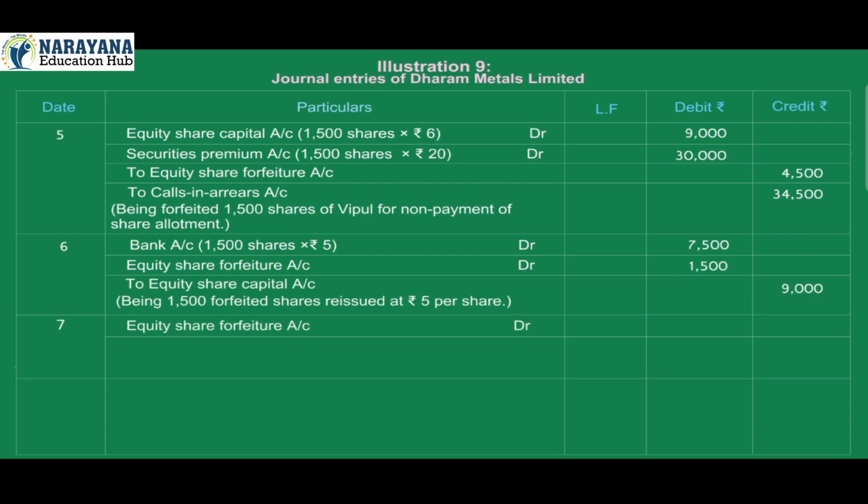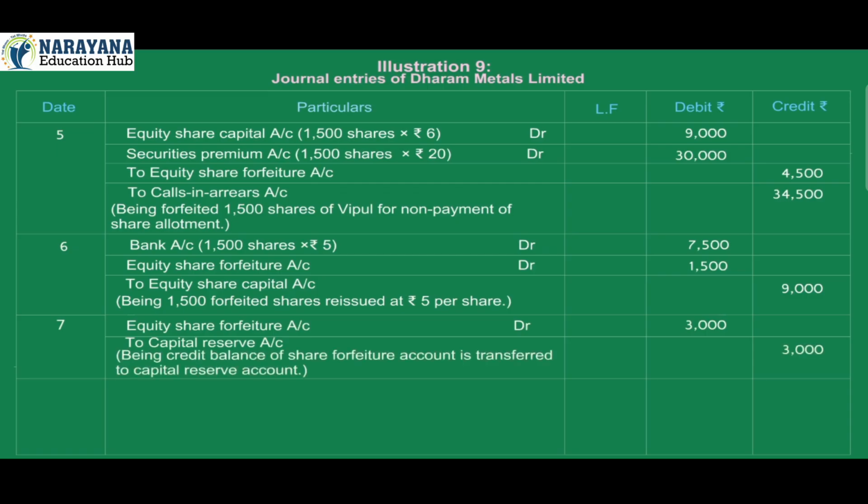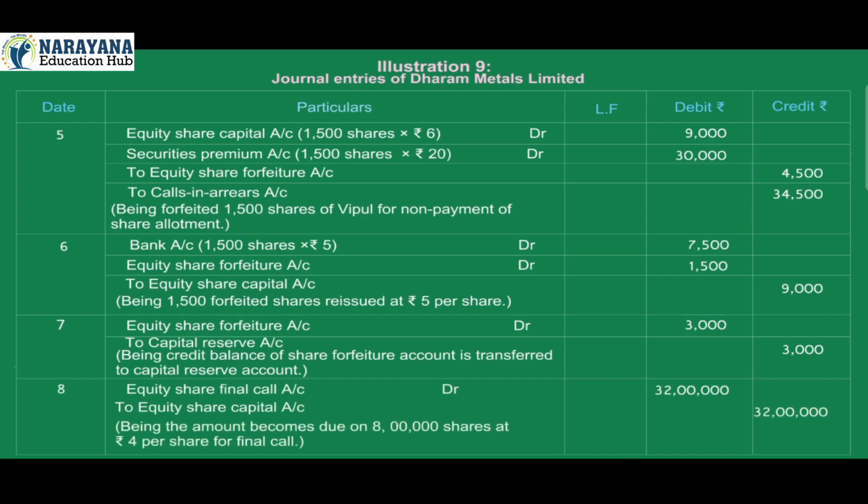7. Equity share forfeiture account debit 3,000. To capital reserve account credit 3,000. Being credit balance of share forfeiture account is transferred to capital reserve account. 8. Equity share final call account debit 32 lakh. To equity share capital account credit 32 lakh. Being the amount becomes due on 8 lakh shares at Rs 4 per share for final call.